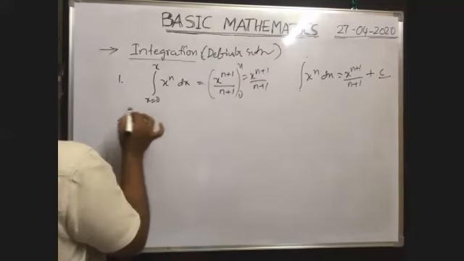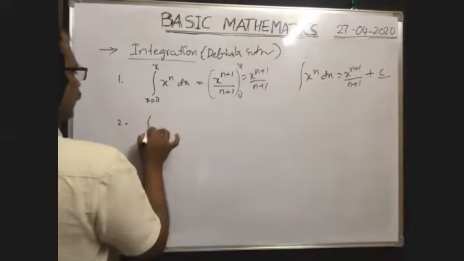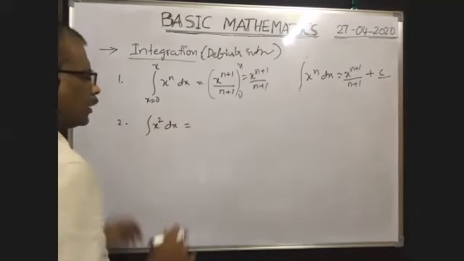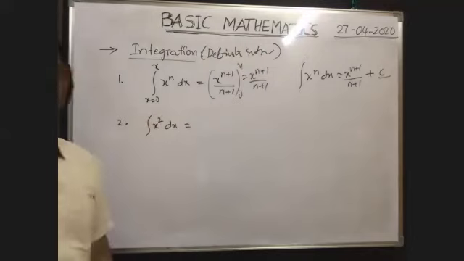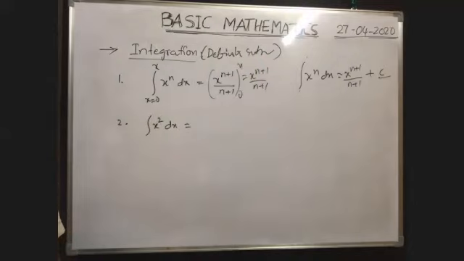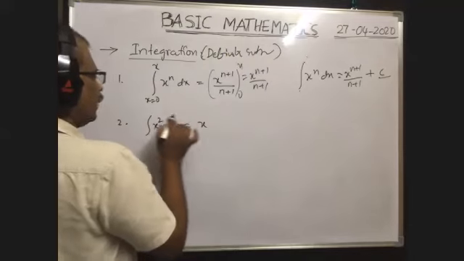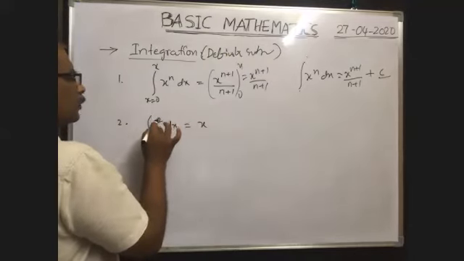Okay. Next, 2. Here integral x square dx is equal to, tell me now according to that formula, integral x square dx. In 10 minutes that is enough to discuss different formulas. Integral x square dx means x to the power of, after integration the power must be increased by 1.